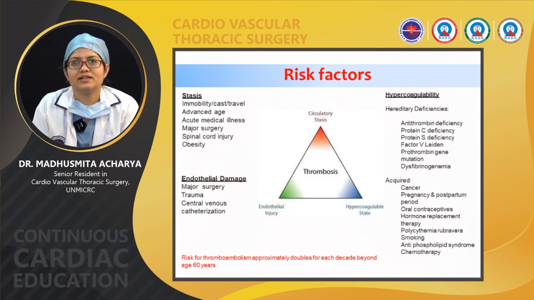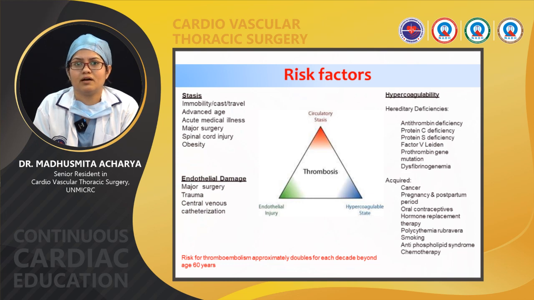Next we will see the risk factors of pulmonary embolism. That is, as we know, Virchow's triad. It can be due to stasis, endothelial damage, or a hypercoagulability state. So why stasis, and how? Stasis occurs if there is immobility or long travel, old age, major surgery, spinal cord injury, obesity.